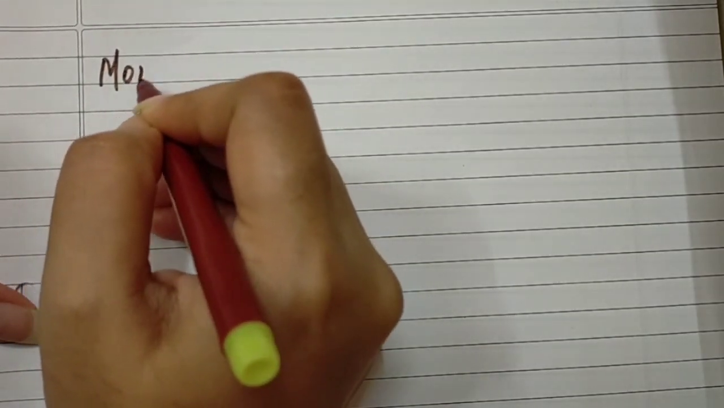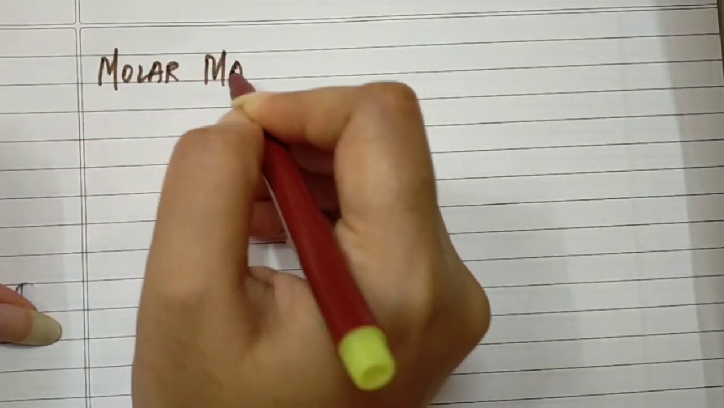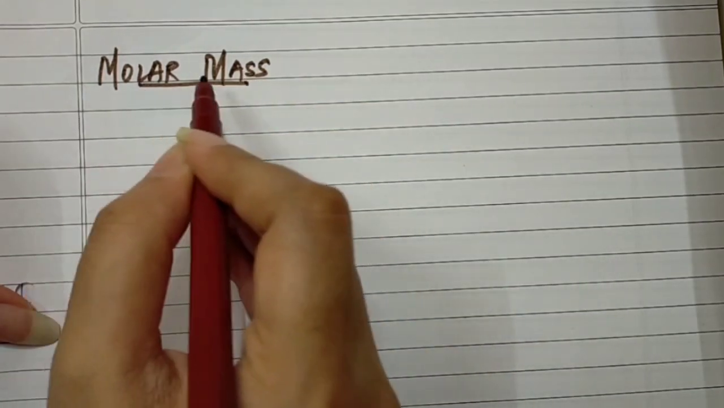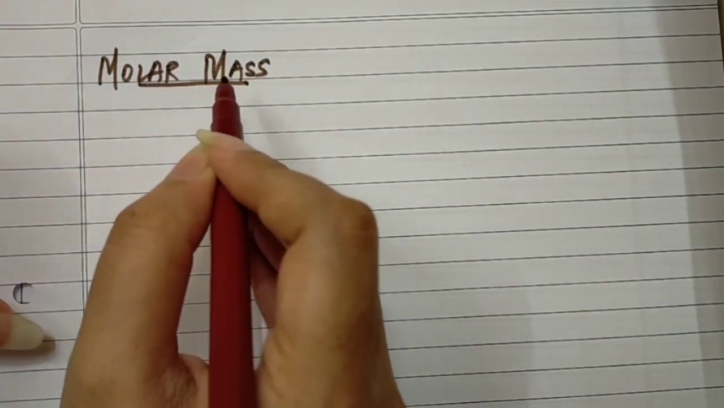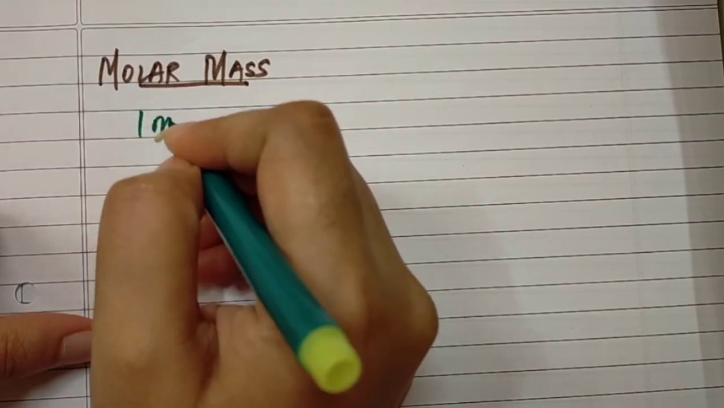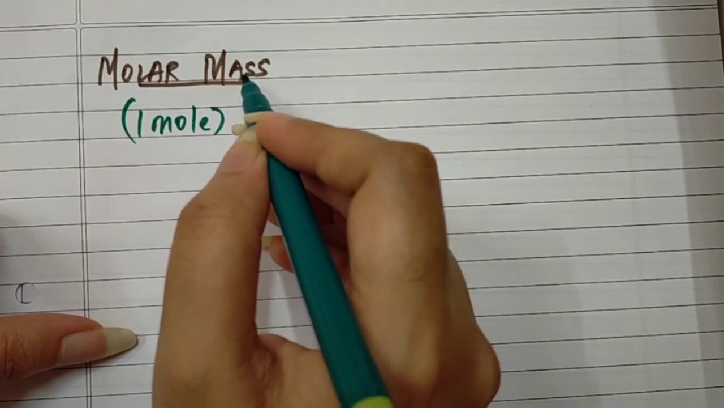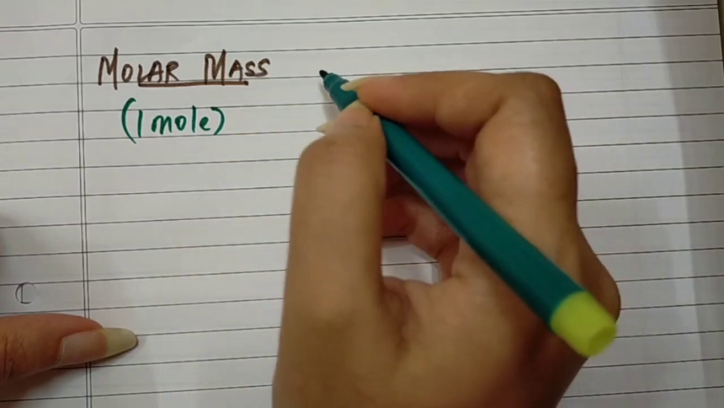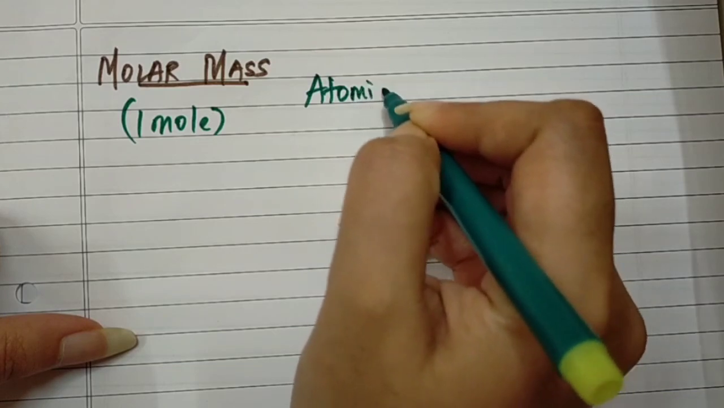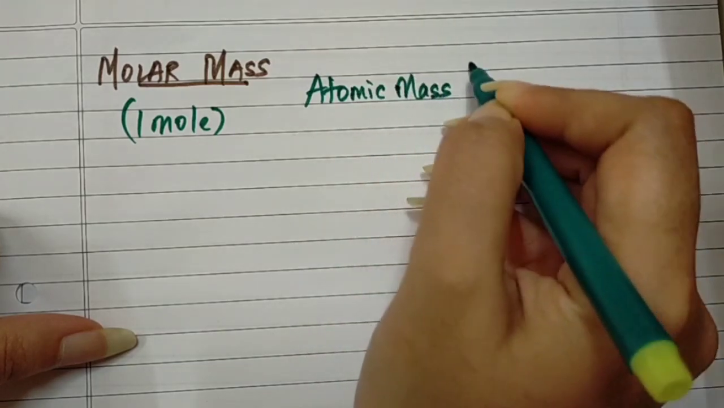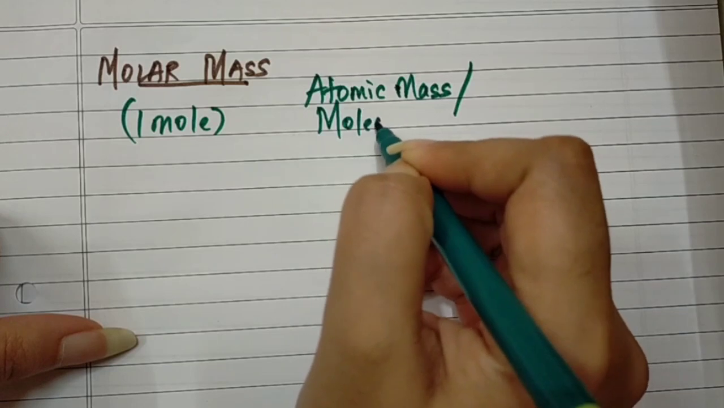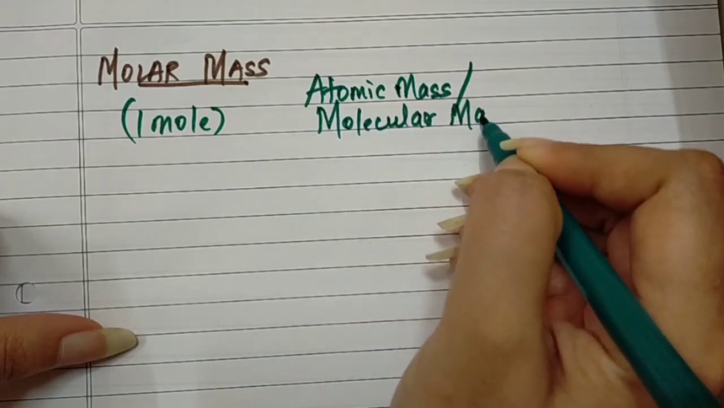The next topic that we are going to talk about is the molar mass. तो आपको नाम देख के पता चल रहा होगा that molar mass is nothing but mass of 1 mole of a substance. 1 mole का जो भी mass है we represent it as the molar mass, and that is nothing but the atomic mass or the molecular mass of a substance.